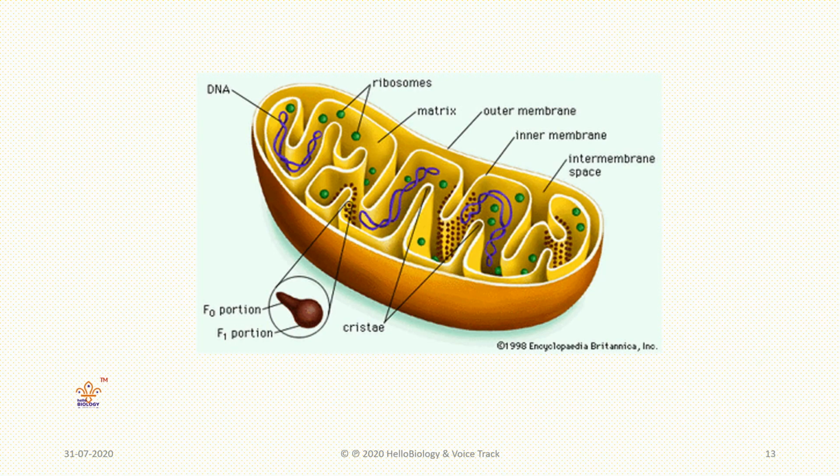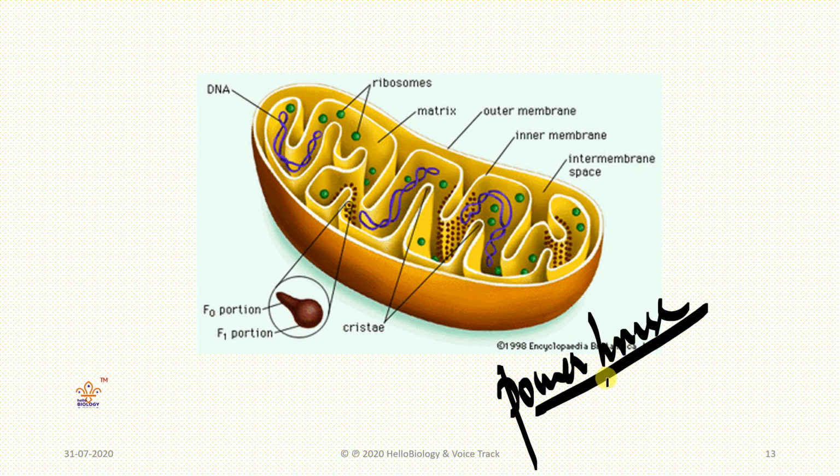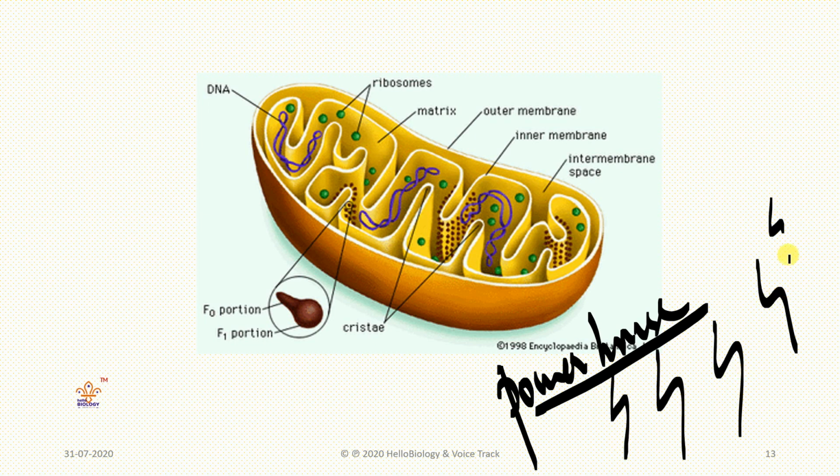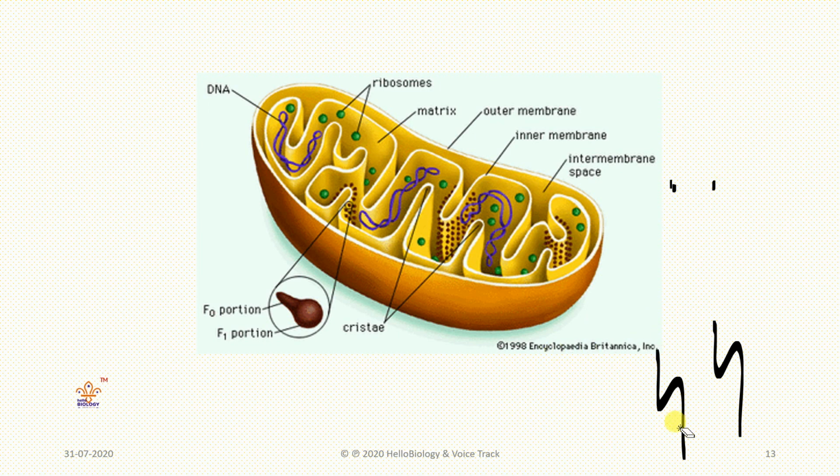Mitochondria is most important. Why is it most important? It is otherwise called the powerhouse of the cell. Why is it called the powerhouse of the cell? It provides the power to our body. That means energy will be given to our body. If you are walking, reading, writing, eating, all of these take a huge amount of energy. That energy is supplied by the mitochondria. So you must thank mitochondria all the time for giving energy. Now I am teaching only because I have mitochondria energy.